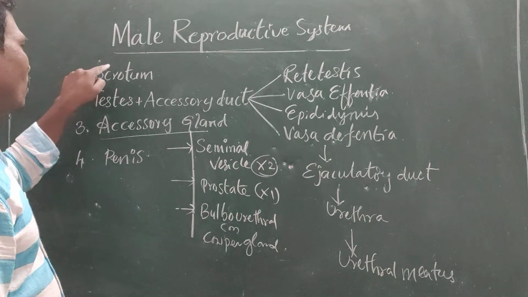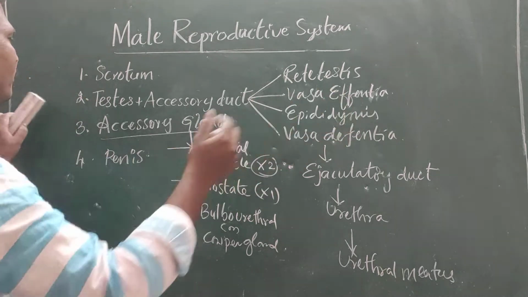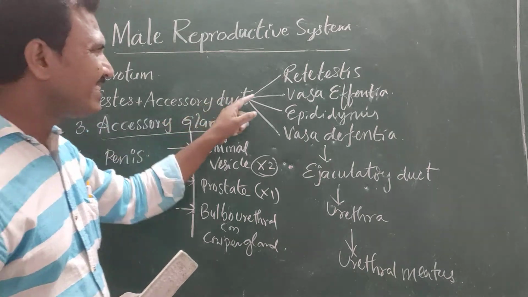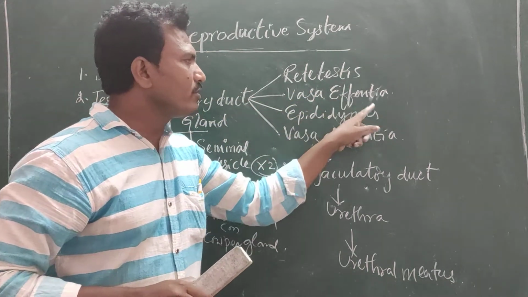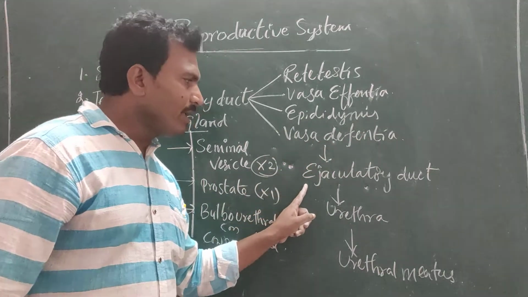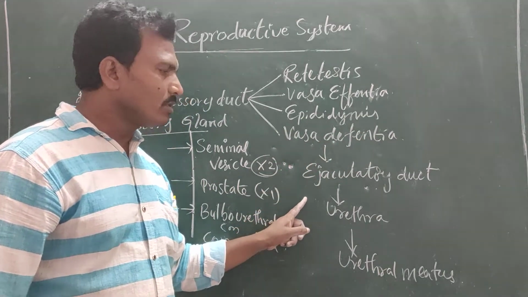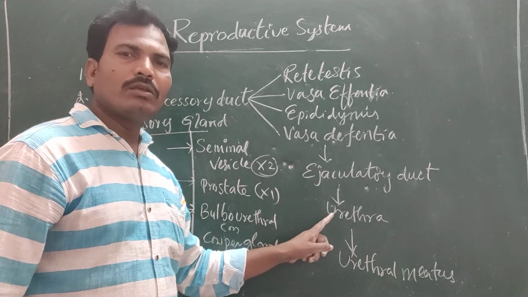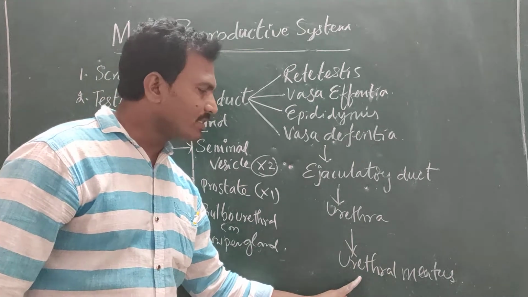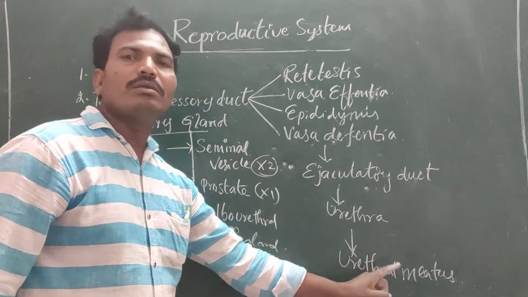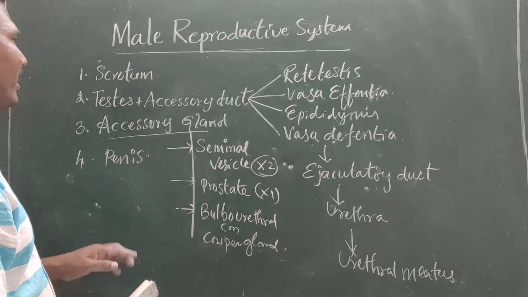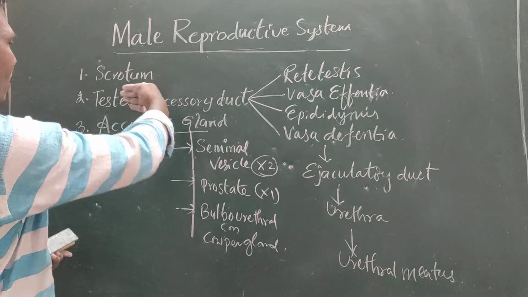Now let us discuss one by one. So first of all, the accessory ducts. What are the accessory ducts? Rete testis, vasa efferentia, epididymis, vas deferens, followed by the ejaculatory duct that opens into the urethra. That urethra opens as the urethral meatus, which is present within the penis. So now let us discuss each and every point.